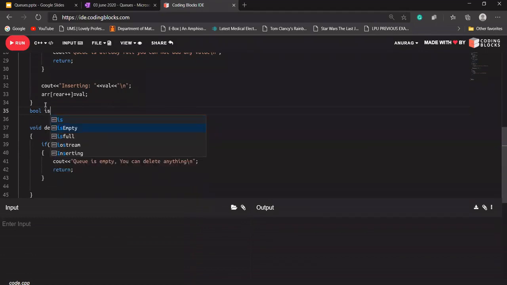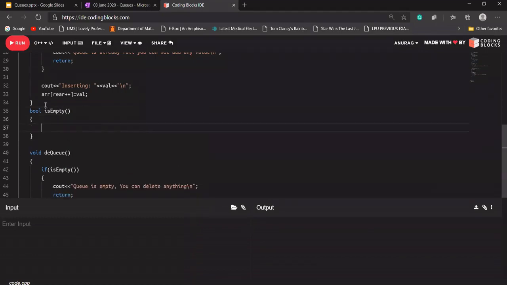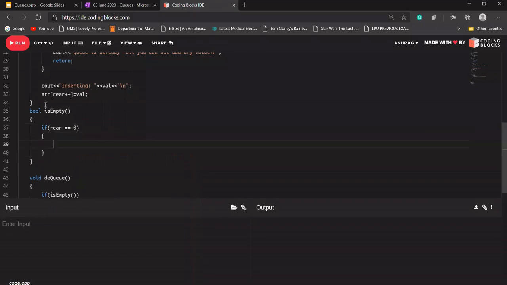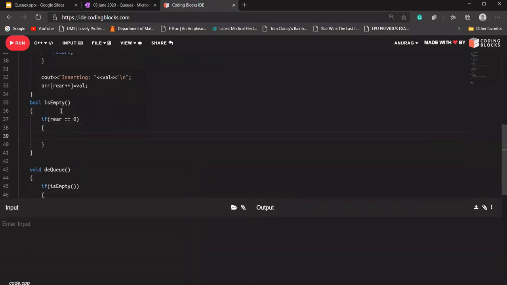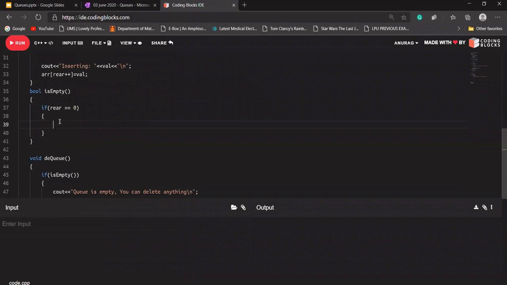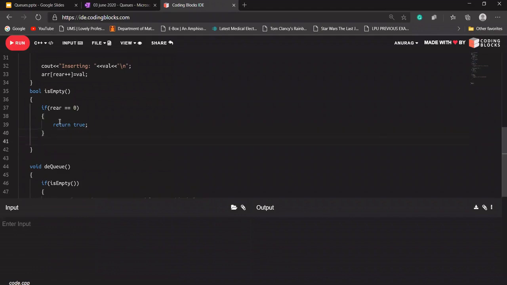In is empty, what will be the case when our queue is empty? If rear is equal to 0. In the starting, rear will be equal to 0. In that case, if you want to delete something from our queue, we cannot delete anything because it is already empty. If rear is equal to 0, then it will return true here. Else it will return a false value here.